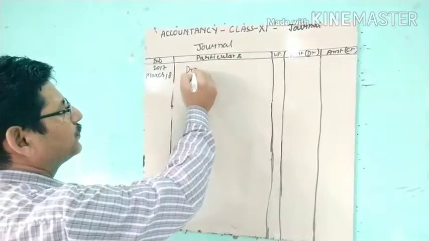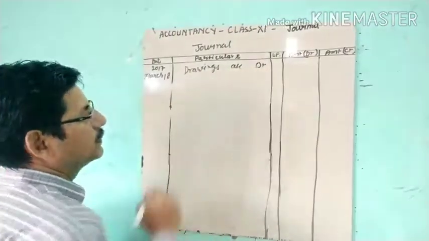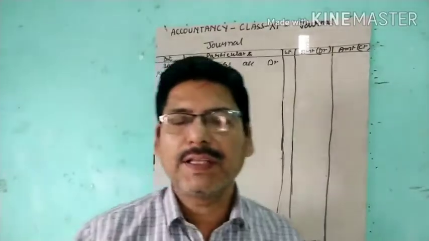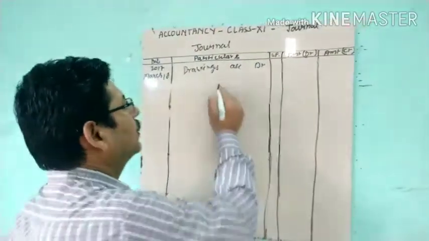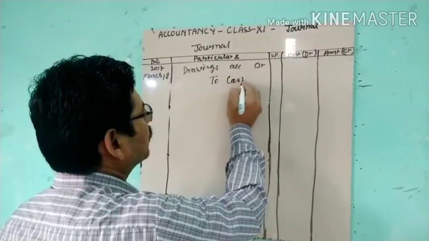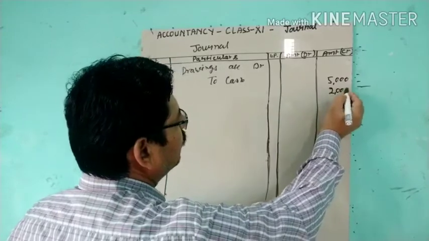So here drawings account debit. How much total? 5,000 this cash, and 2,000 worth of goods.